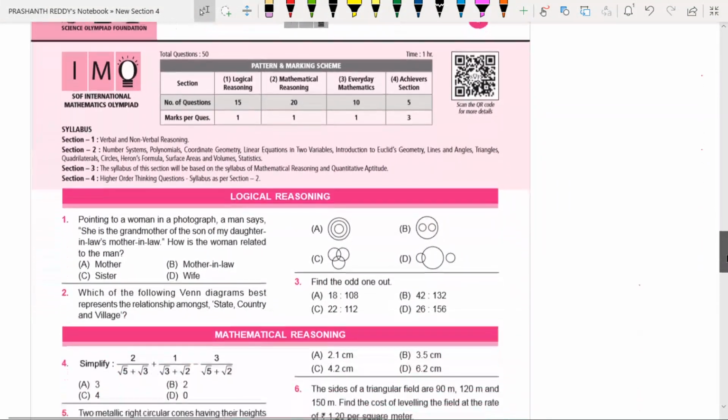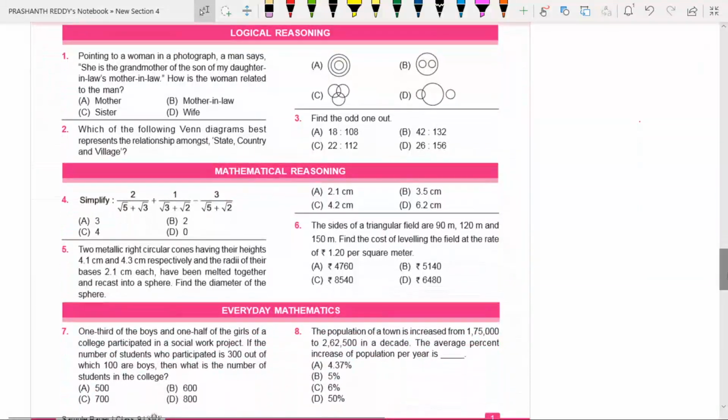So you can see question number 1 on the screen. Question number 1, first section, logical reasoning. First question is based on blood relations. Second question is based on logical reasoning, this one on logical Venn diagrams. Third one is based on simply odd man out. Okay, now first question, blood relations.